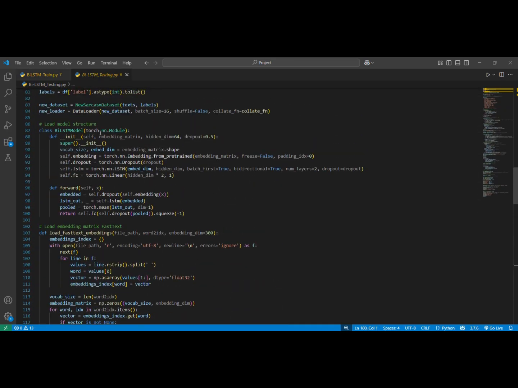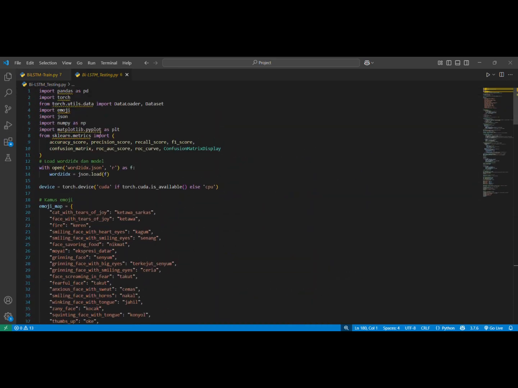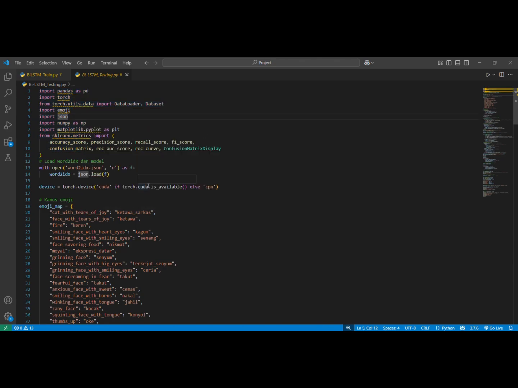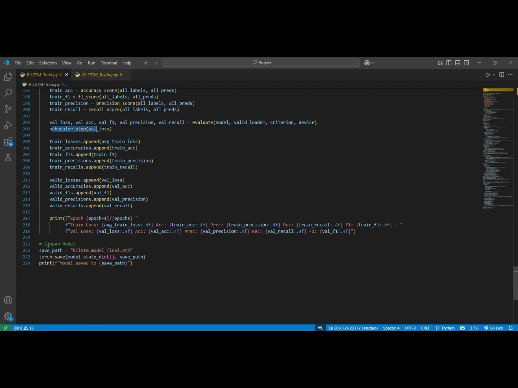Okay, this is for the BLSTM testing. Same as before, we import the libraries that we use for testing. We will load the word2idx and the model that were already saved in the training.